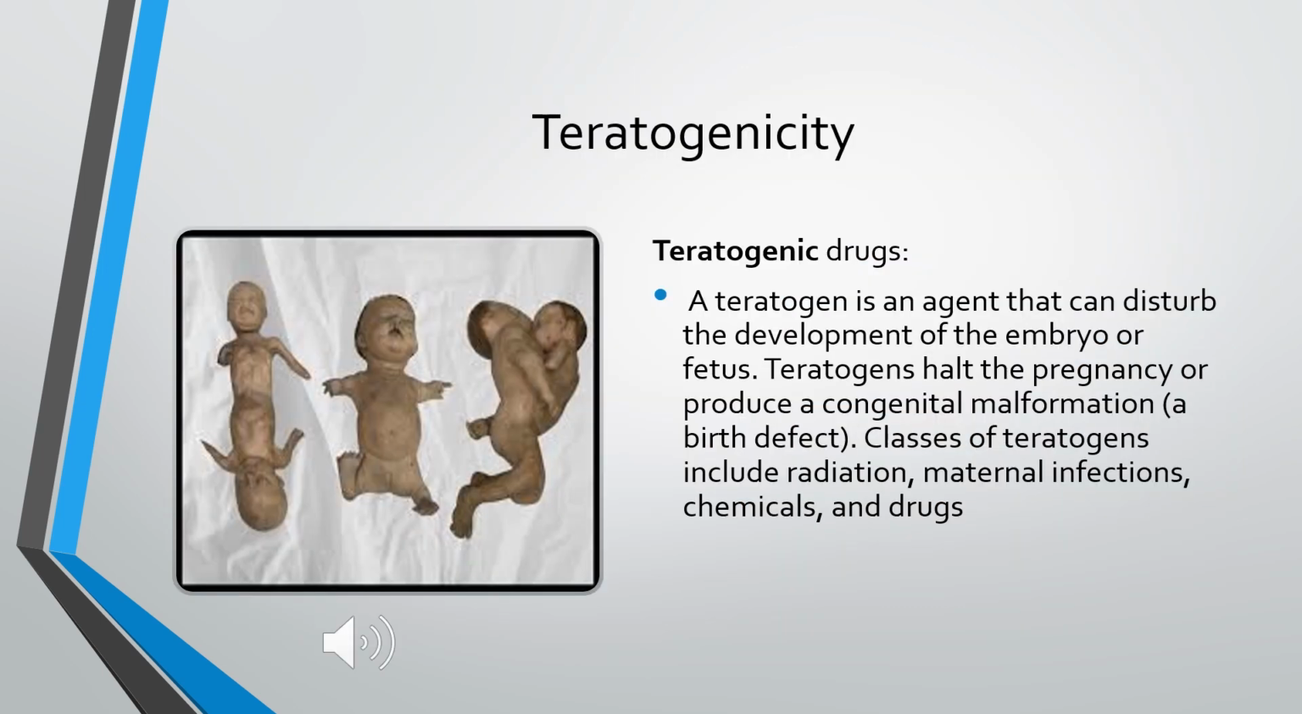Teratogenic drugs. A teratogen is a substance which has the capability to cause teratogenicity. So a teratogen is any agent which can cause disturbances in the development of the embryo or the fetus. When a pregnant female is taking a teratogen, it may induce malformation in the fetus. It may be radiation, maternal infections, chemicals or drugs that have the capability to induce teratogenicity.